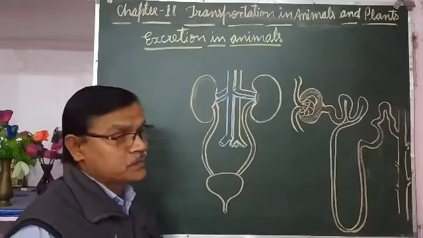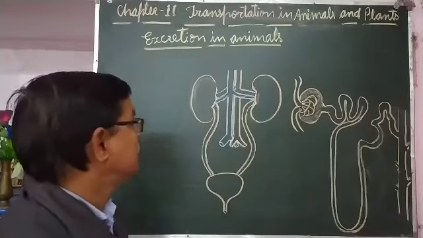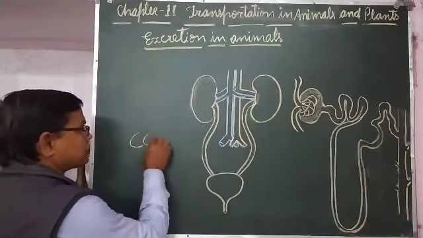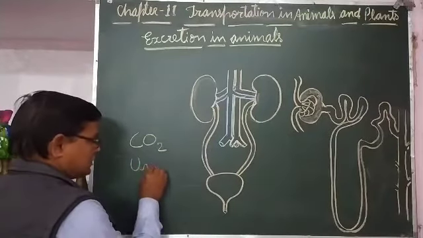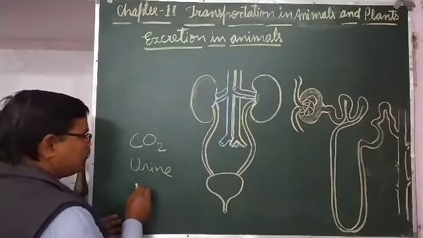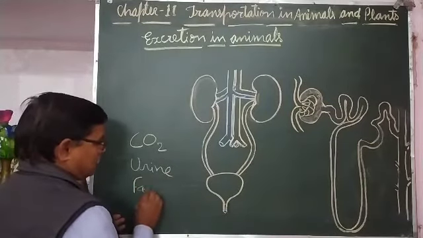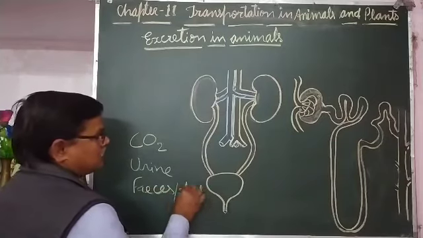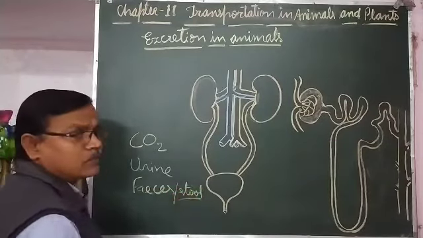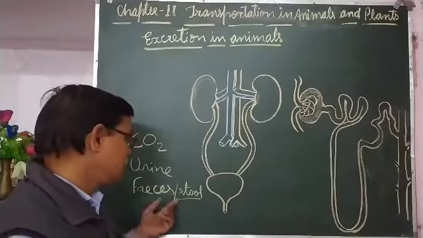Whatever waste materials are produced in the body may be in gaseous form such as carbon dioxide, in liquid form such as urine, or in solid form such as feces or stool. This stool is not for sitting; this stool is waste material, that is feces.